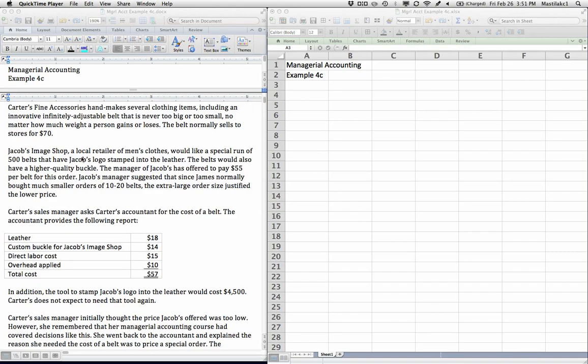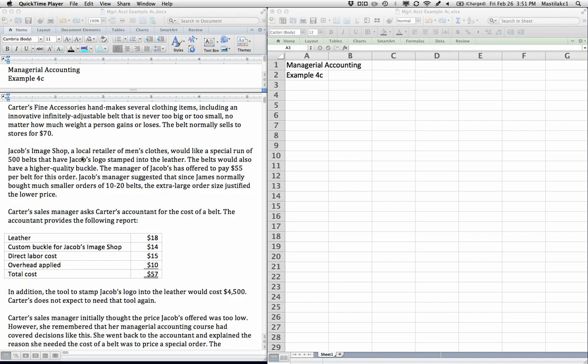If, for whatever reason, a customer proposes something to us that turns out to be more profitable than our normal sales, well, again, we would accept that. If a customer proposes something that appears less profitable, we may decide to accept it, we may decide to reject it. A couple things to consider. If it's a very important customer that we don't want to disappoint, and we know that this won't cause all of their future business to become less profitable, then that might be a reason to accept it. If this is a one-time customer, maybe in a different market, a different country, something like that, where we aren't going to affect our normal business and our normal profitability, then we would consider accepting it.